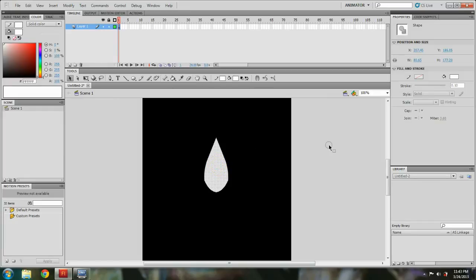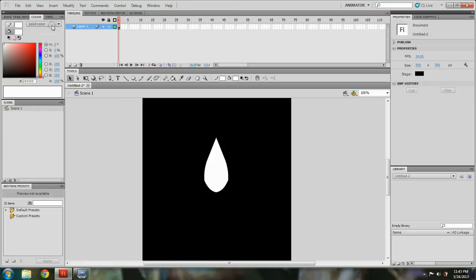You can either leave it as is, but I'm going to add some color to it. Radial gradient, and I think this color should be okay. Let's paint bucket it.